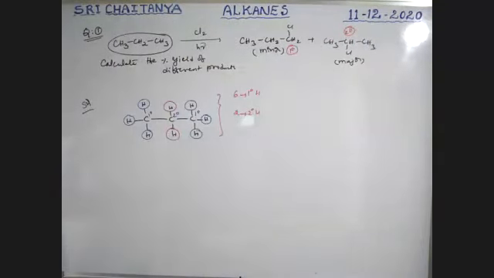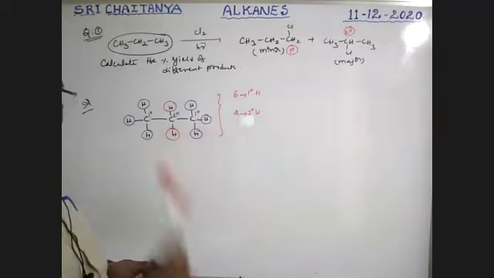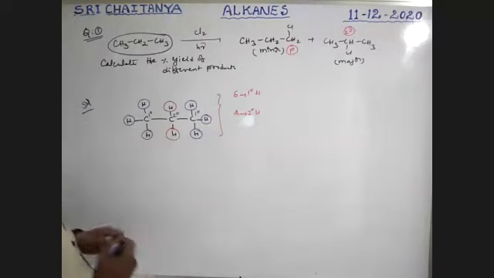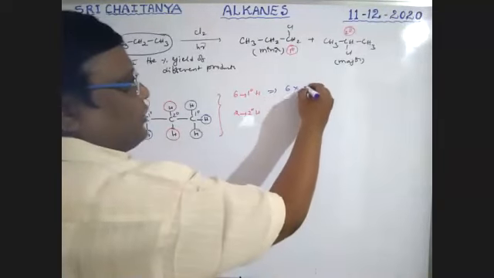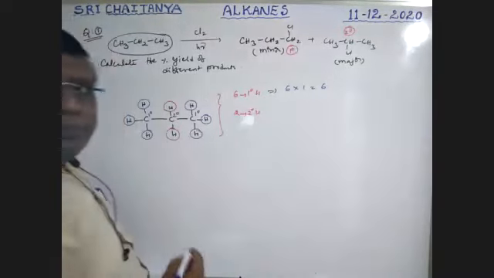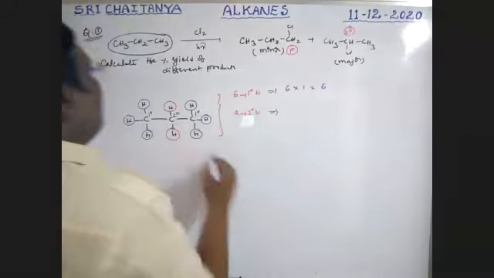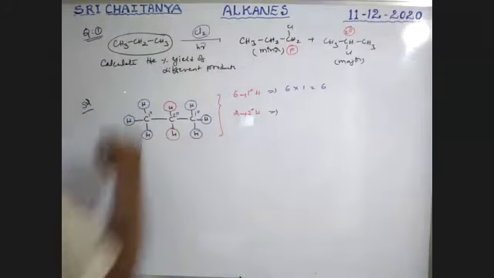Okay, so primary hydrogen, secondary hydrogen. Each primary hydrogen gives the value 1, that is 6 primary hydrogens, each value is 1, that is 6. Next, boys, it is chlorination. Please keep this one in mind.